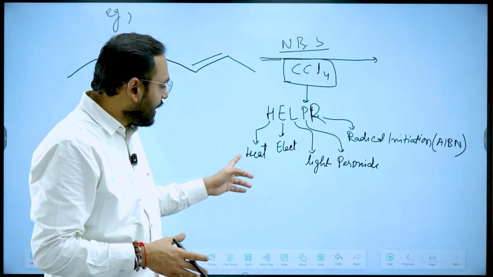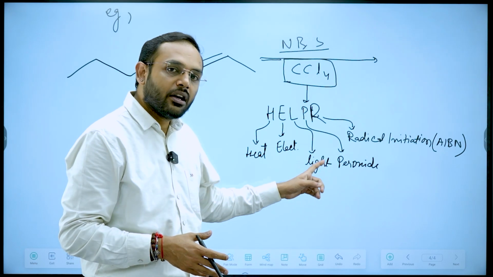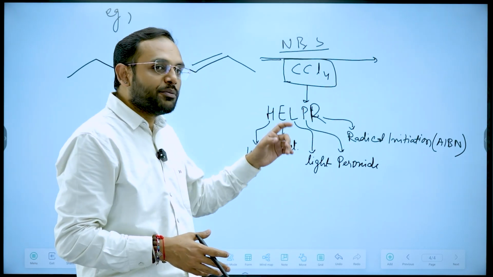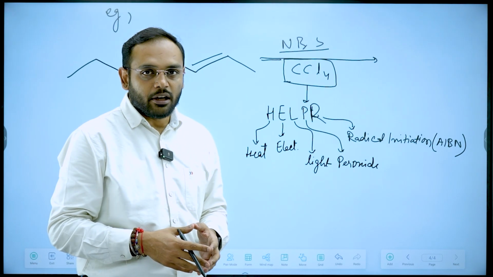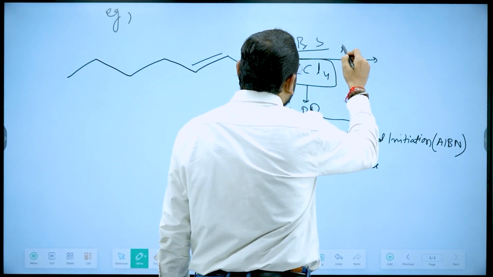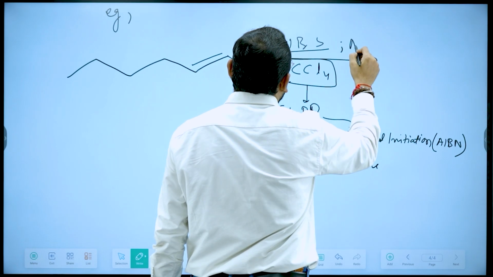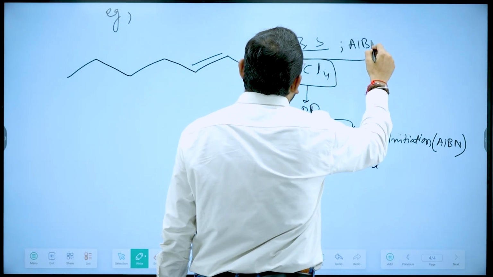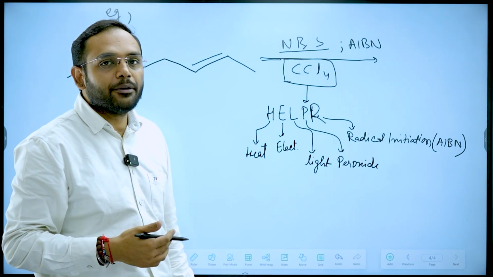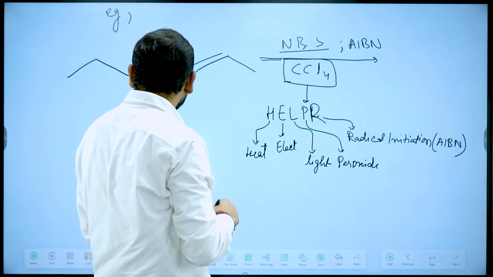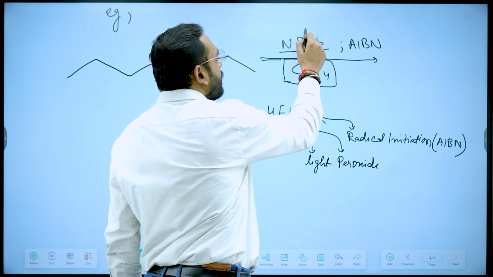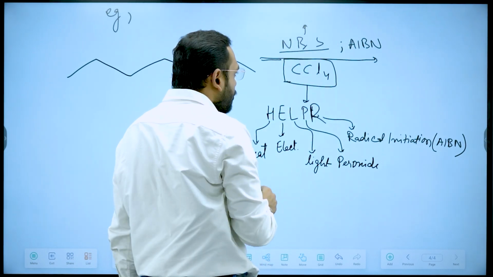So if I'm using heat, electricity, light, peroxide, or any radical initiator, the reaction is bound to go through the free radical mechanism. So, NBS, CCl4, and let me take one of the conditions, AIBN. This is azoisobutyronitrile.